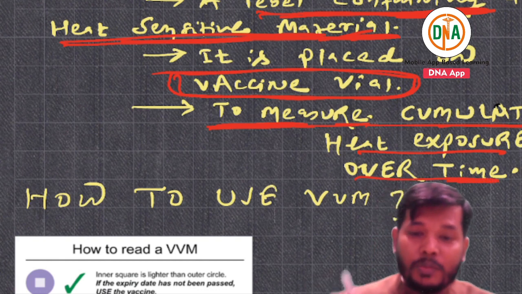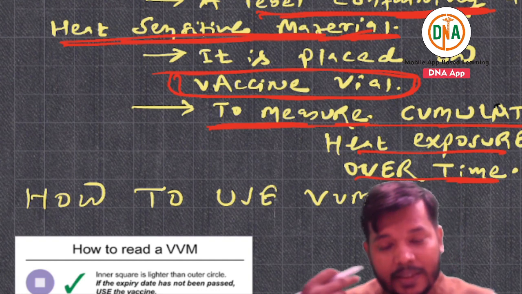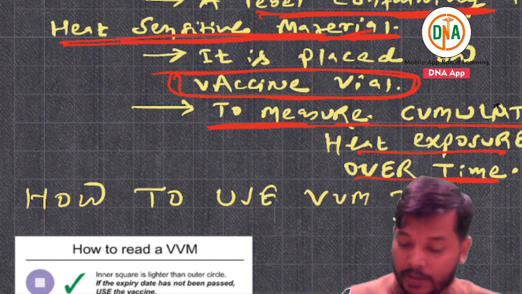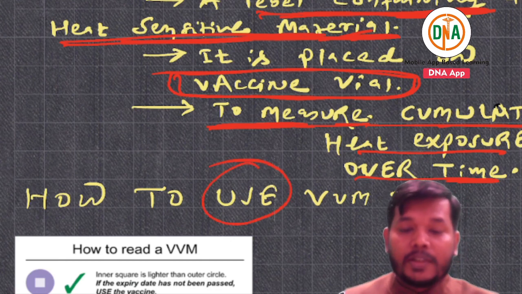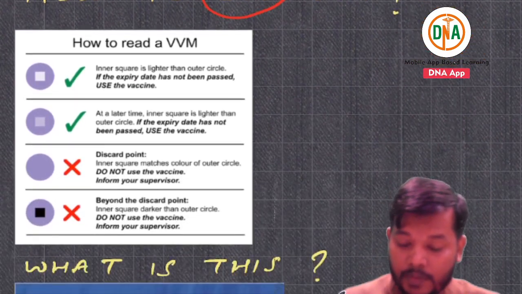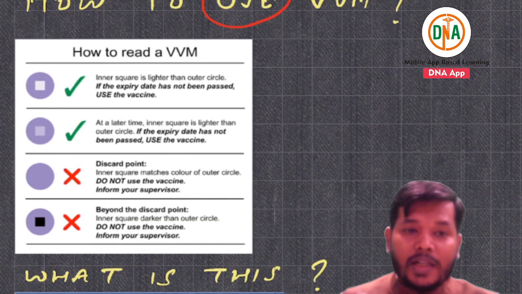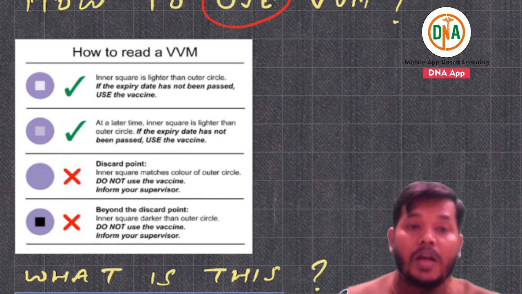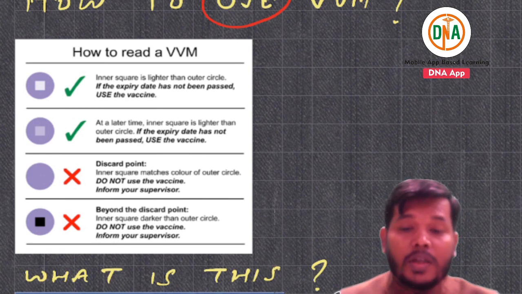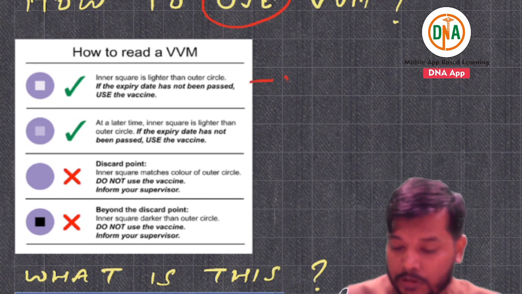If you tell this, definitely the next question will be how to use VVM, and for this you have to tell there are 4 stages. Up to stage 2 you can use.